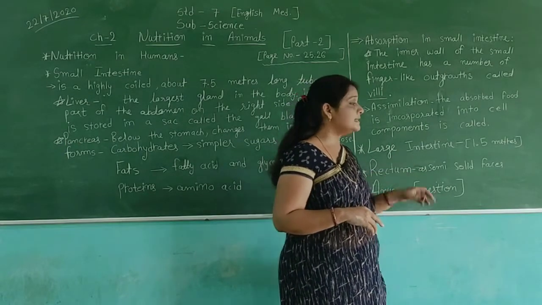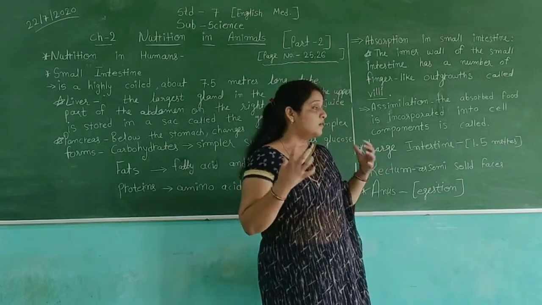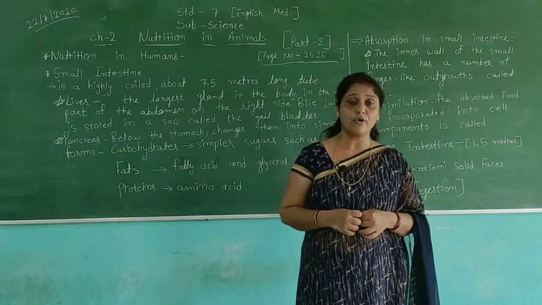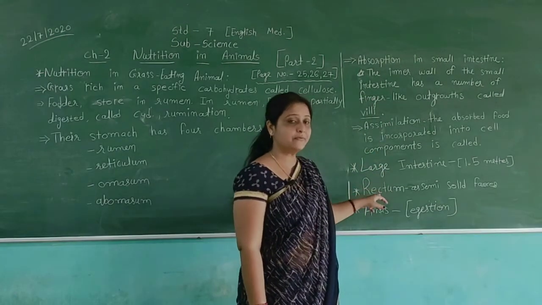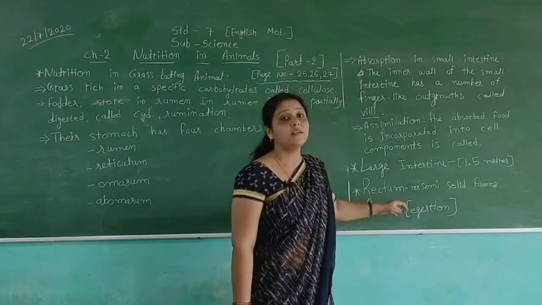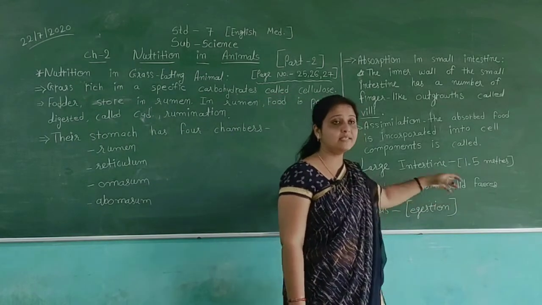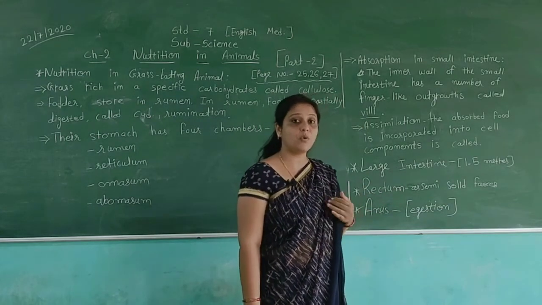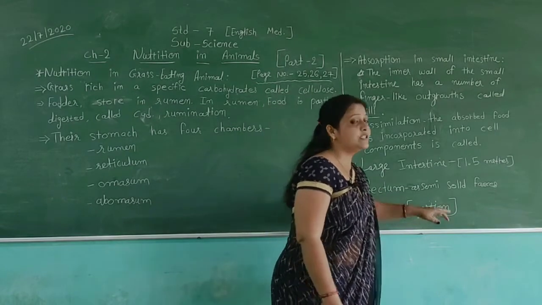Then after, in the large intestine, the water will be absorbed from the undigested food. In our rectum, the undigested food comes and serves as semi-solid feces. Then the undigested food will come out from our body through the anus. This process is called digestion.